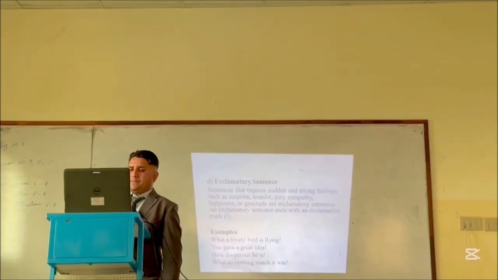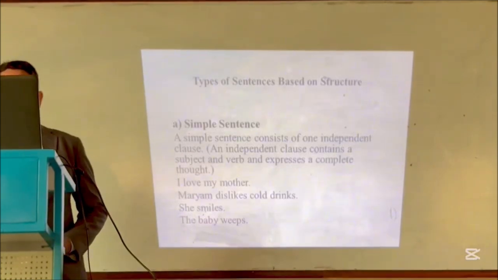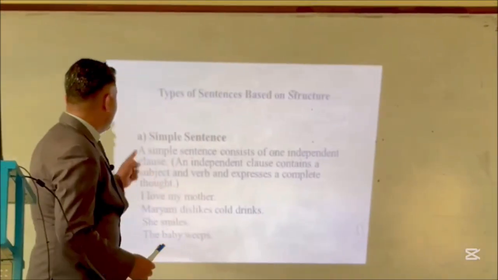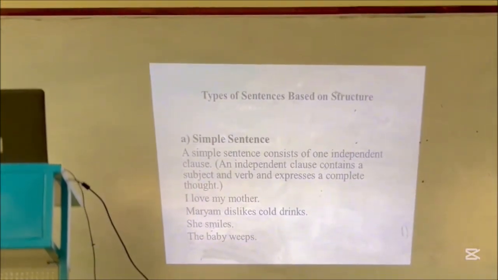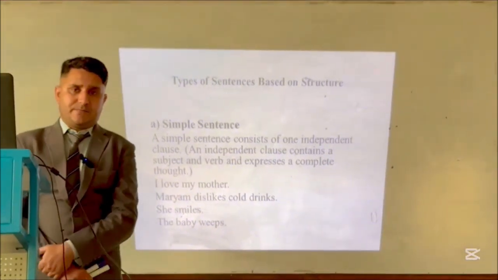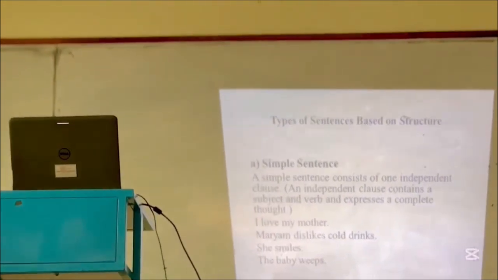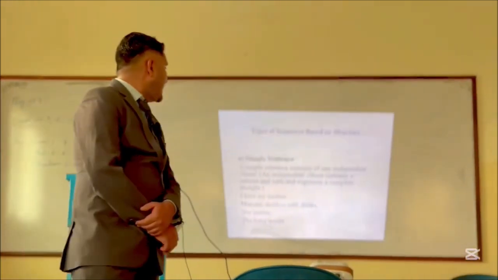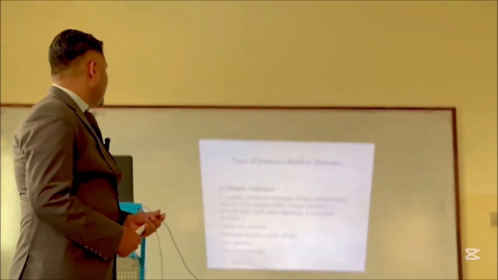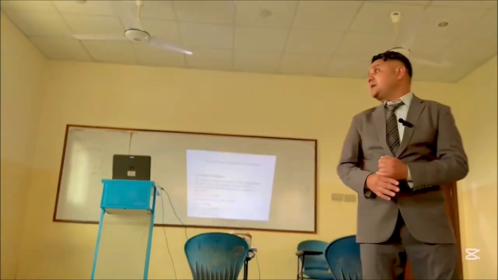And the very next category is types of sentences based on structure. The very first type that we are going to discuss is the simple sentence. A simple sentence consists of one independent clause. When we discuss independent clause, the very next question arises in the mind: what's an independent clause? An independent clause contains a subject and a verb, and further it expresses a complete thought.